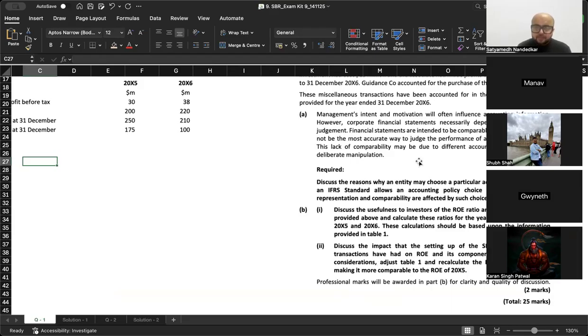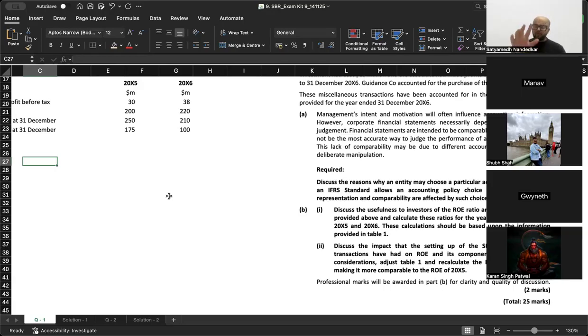Management's intention and motivation will often influence accounting information. However, corporate financial statements necessarily depend on estimates and judgment. Financial statements are intended to be comparable, but their analysis may not be the most accurate way to judge the performance of any particular company. This lack of comparability may be due to different accounting policy choices or deliberate manipulation.